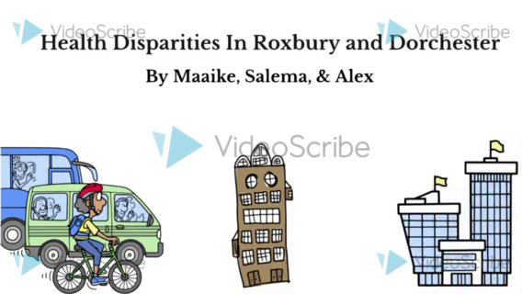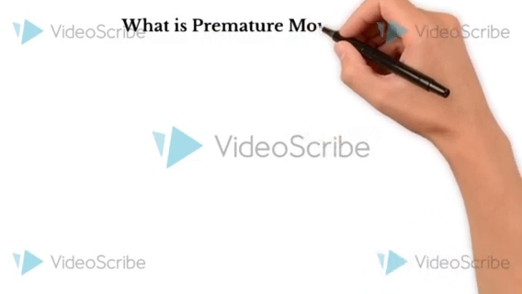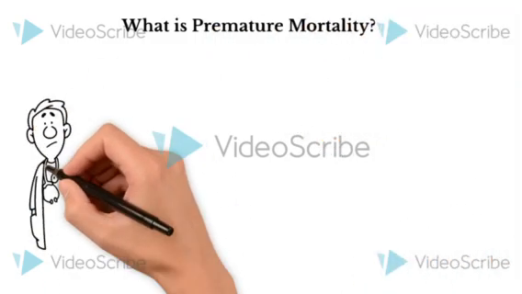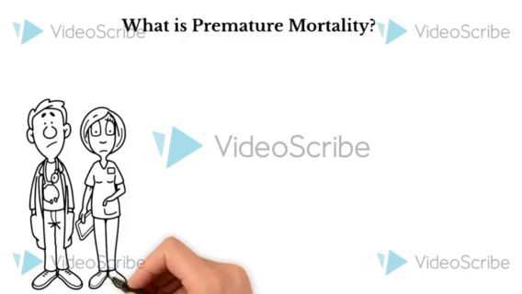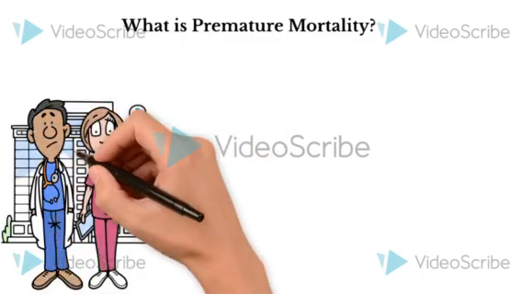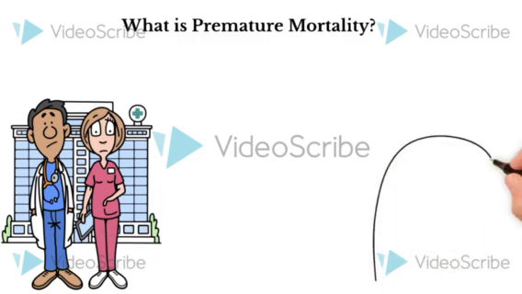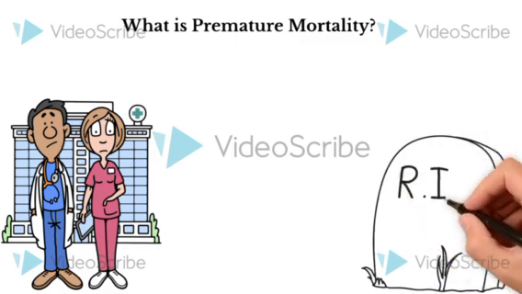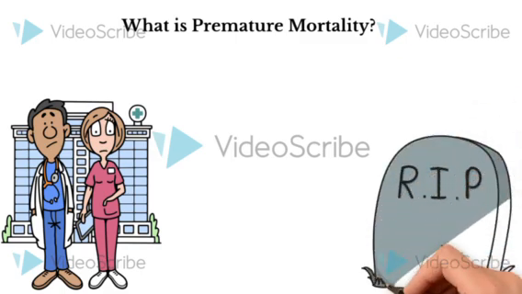and Beacon Hill. So what is premature mortality? Premature mortality is death that occurs before the expected or average age of death in a population. According to the National Center for Health Statistics, during 2015 to 2020 combined, the 5 leading causes of premature mortality in the U.S. were unintentional injury, cancer, heart disease, suicide, and infant mortality.